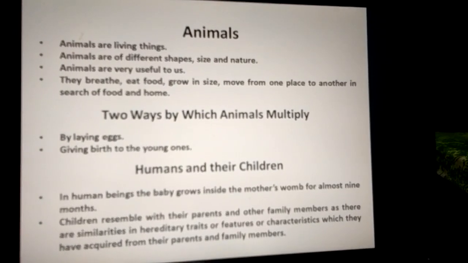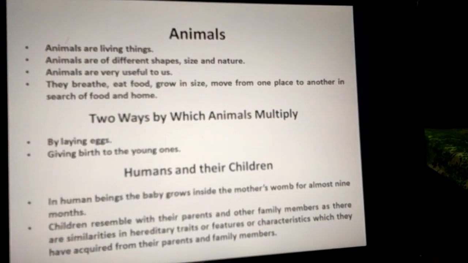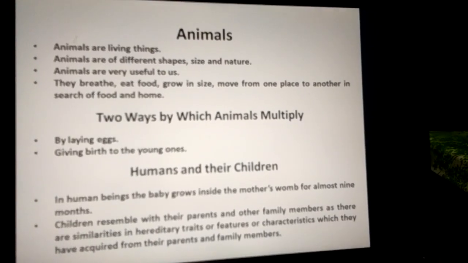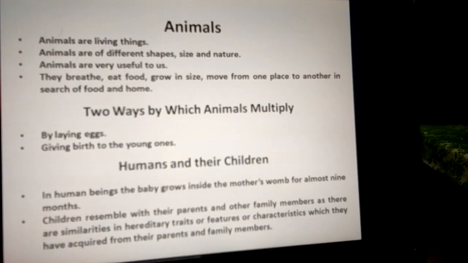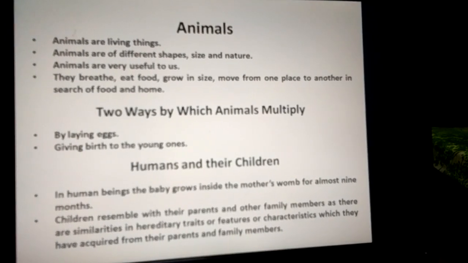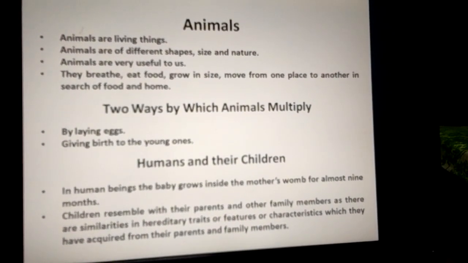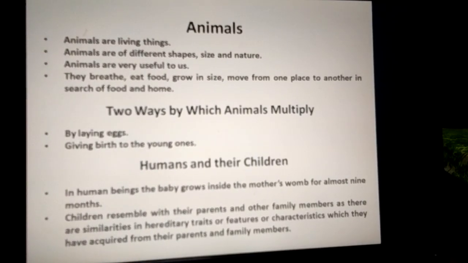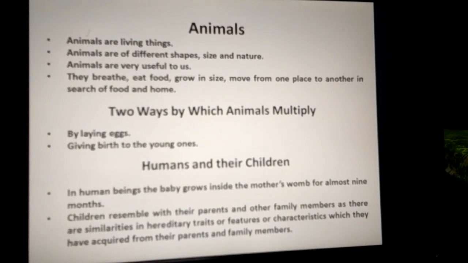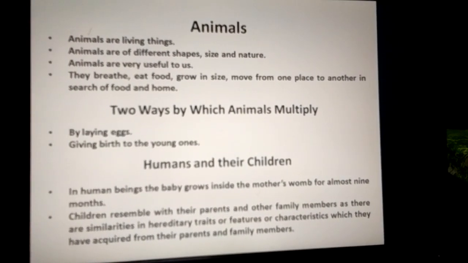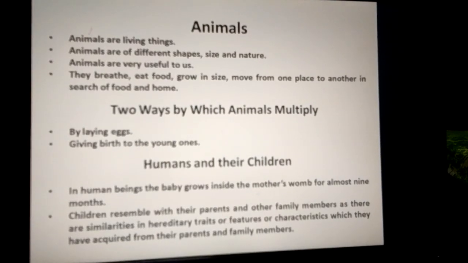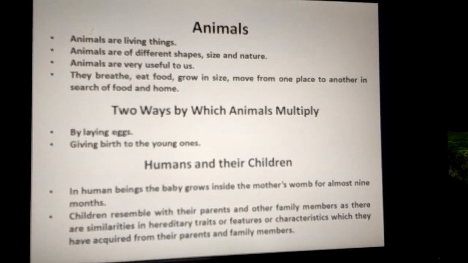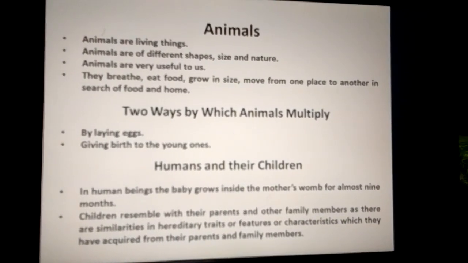Humans and their children. In human beings, the baby grows inside the mother's womb for almost 9 months. After birth, the child feeds on the mother's milk. Mother is the first one to know and connect with the child. Children resemble their parents and other family members as there are similarities in hereditary traits, features or characteristics which they have acquired from their parents and family members.